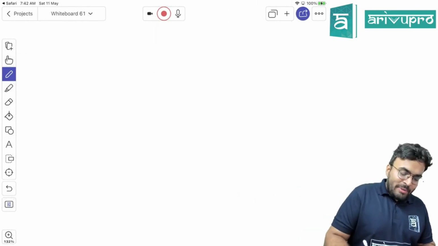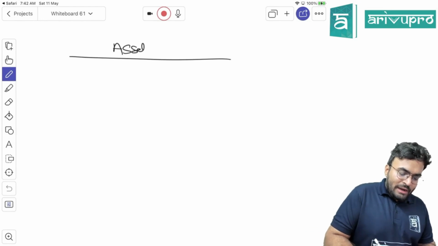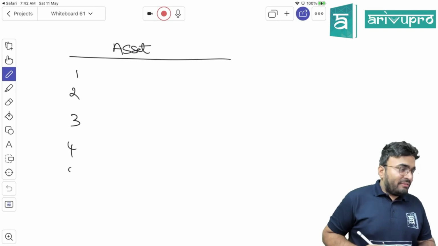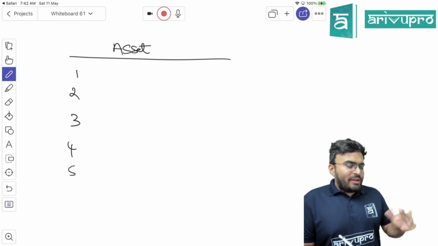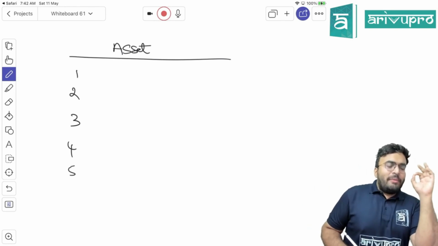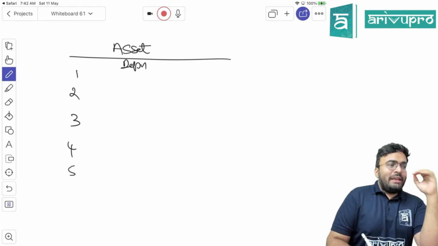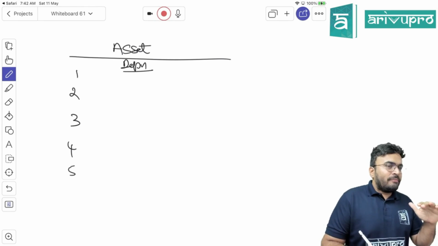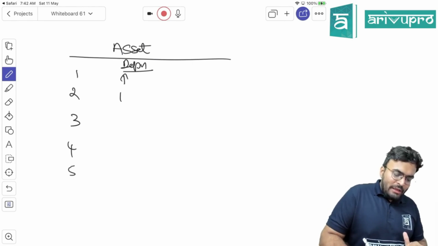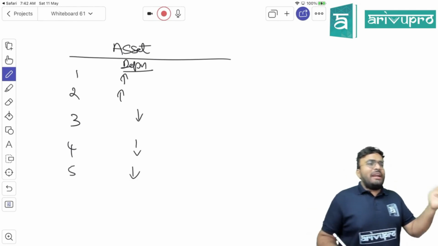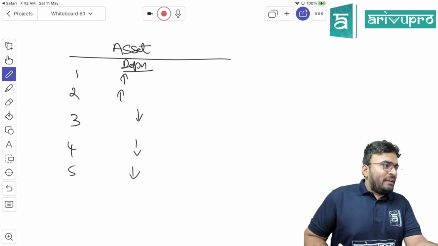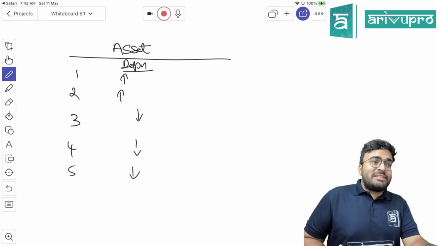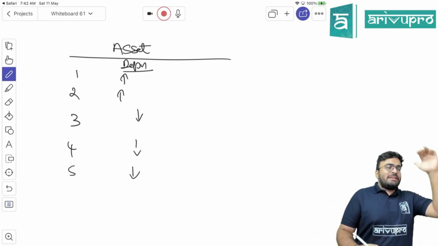What they are telling, see, imagine I have an asset and I have 5 years useful life. 1, 2, 3, 4, 5. Clear? Let's assume I have purchased for whatever value it might be. Asset under WDV method, depreciation, will it be high or will it be low? Starting, it will be high. Then it will keep reducing, no? Depreciation keeps reducing. If you take any random number and calculate under WDV method, take 100 at the rate of 20%. First year it will be 20. Then on 80 you are going to calculate. So next year it will be 16 and it will keep reducing like that. So depreciation will be high.